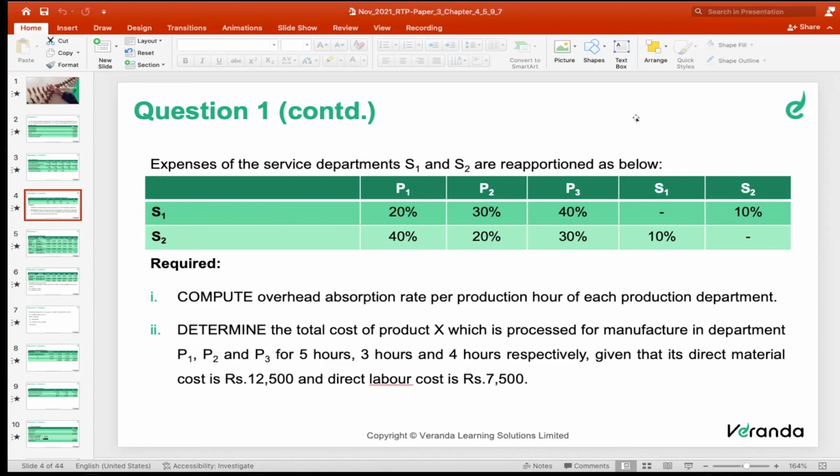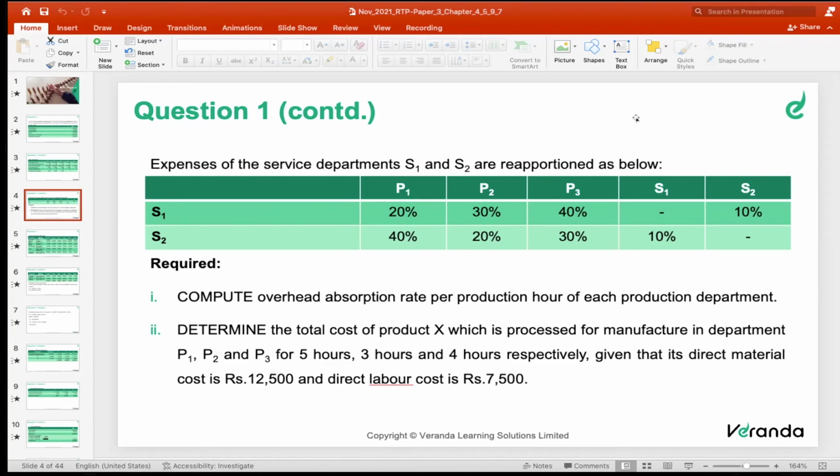Okay. Under the reciprocal method, how many techniques are there? Two techniques. What are they? Simultaneous equation and repeated distribution. Between the two techniques, any one can be applied. If the question specifically says in the exam to solve by way of simultaneous equation, then we have to solve only by that method. If nothing is given, it is our choice. Either we can solve it by simultaneous equation or by repeated distribution. Both techniques give the same answer. Understood? Clear?